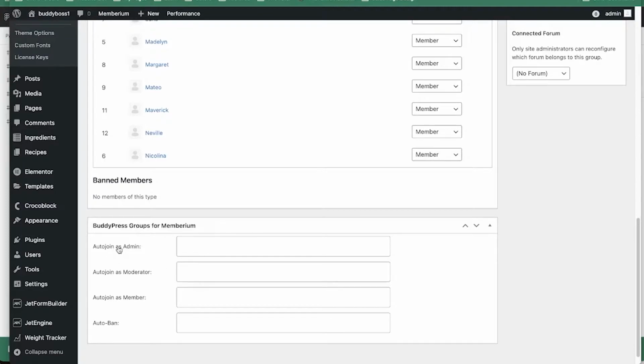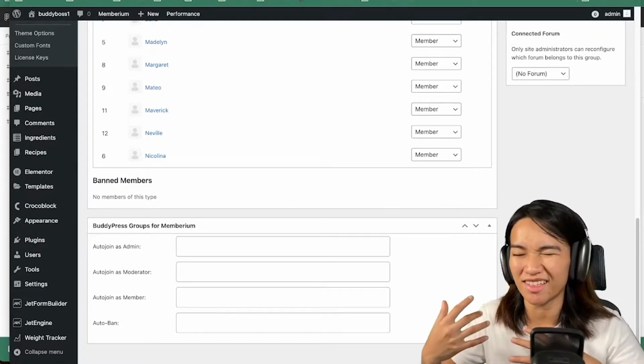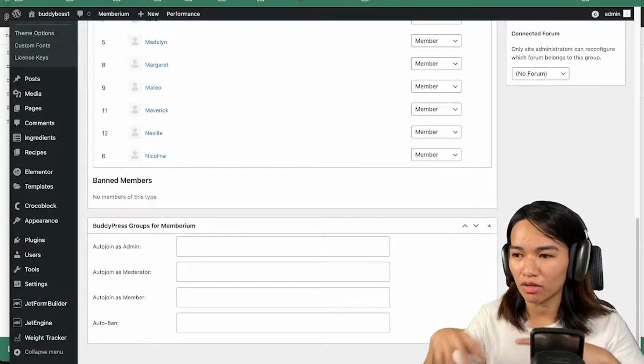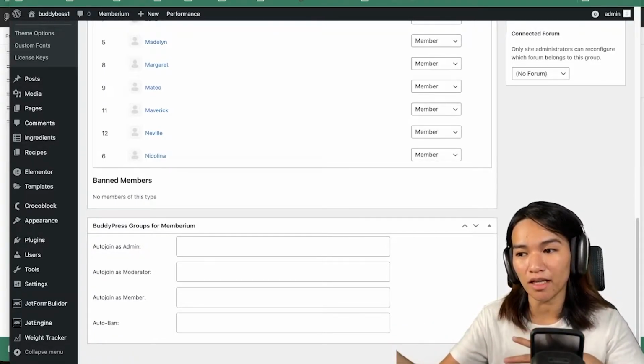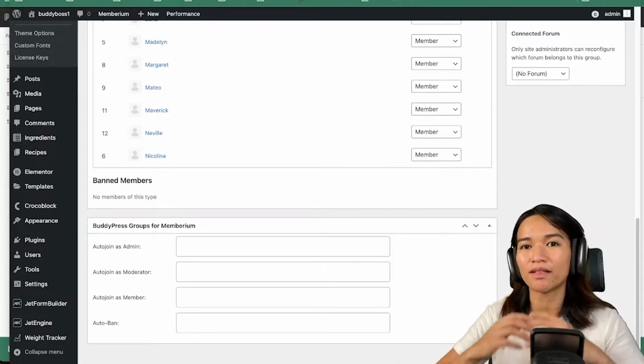As you can see, auto join pulls tags. For example, if you have a list of contacts in Memberium, in, for example, ActiveCampaign or Keap, and you assign a specific tag, you could actually auto join them as an admin, moderator, or member, and even ban them from this group depending on that tag.